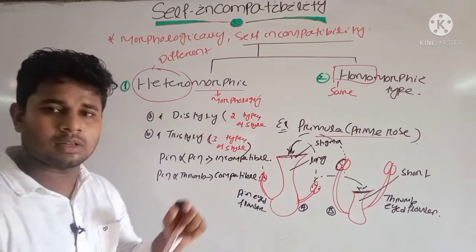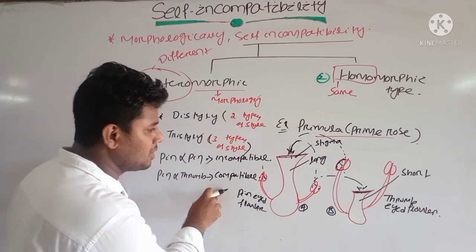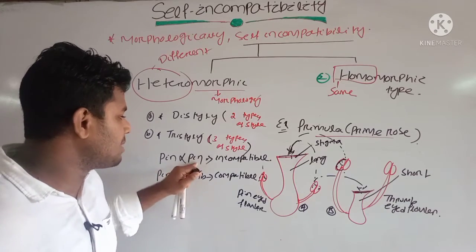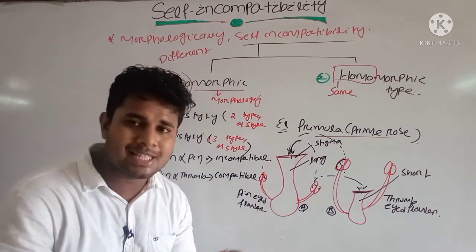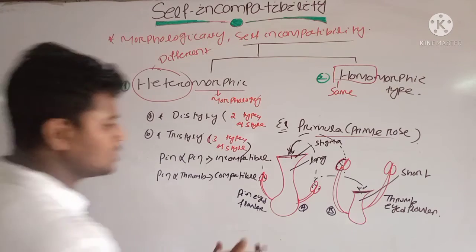Okay, we are discussing the concept of incompatible and compatible in relation to self-incompatibility. Clear? If I take pin by pin flower, then it is incompatible. If I take pin by thrum flower, then a compatible interaction occurs and pollination occurs between the two flowers.